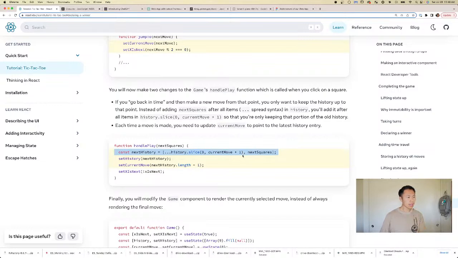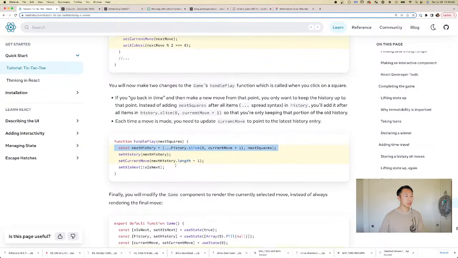So when we go back in time, it's going to change the next history to this. That makes sense. And then we're also going to set the current move to the last element in the array. Okay, that makes sense. So next move, where are we?